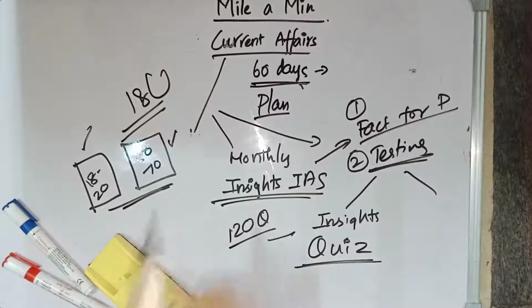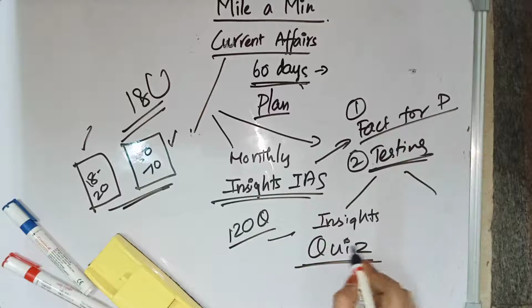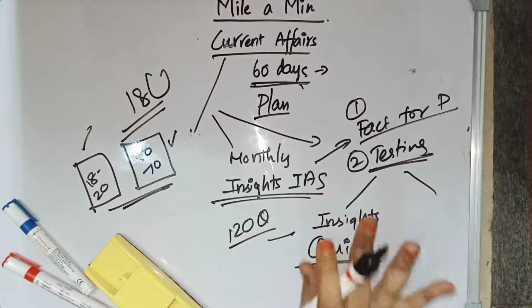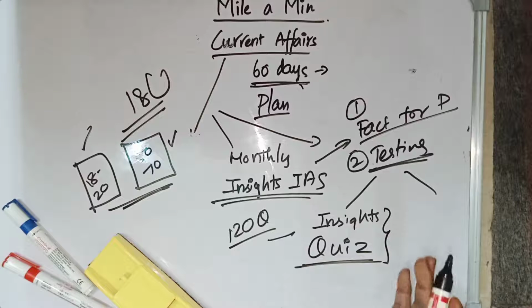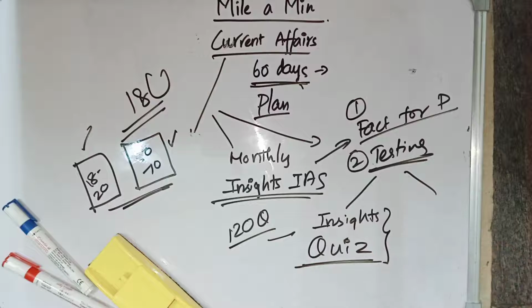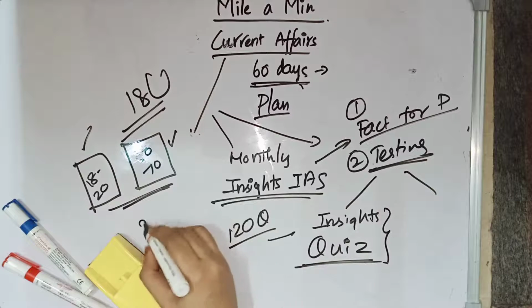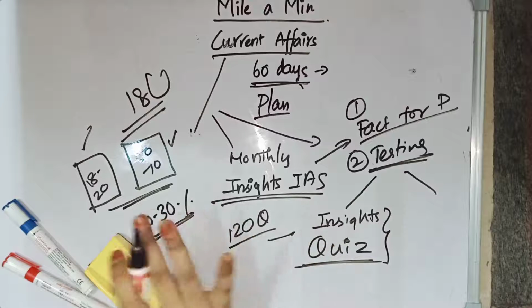So this will be very important for your exam. And after completing the Fact for Prelims, if you are going to take the Insights quiz, you can answer around 20 to 30% of the questions only, because the Insights monthly current affair quiz will be a little bit different from the Fact for Prelims which is given by their own website. So after taking it, you will be answering only 20 to 30% of the questions, which is very low.